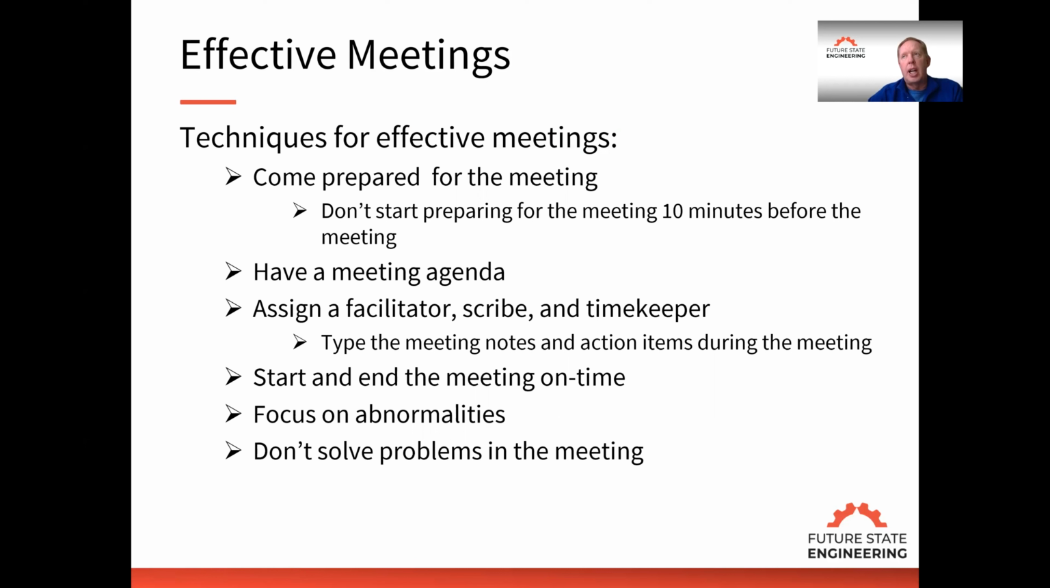And the key here is don't solve the problems in the meeting. So if a problem arises, have a discussion, a brief discussion about what is the problem, get agreement on the problem, and then assign it offline to have somebody work on coming up with a resolution to the problem outside the meeting. So then they come back to the next meeting and report what they found and what the action items need to be to go forward.